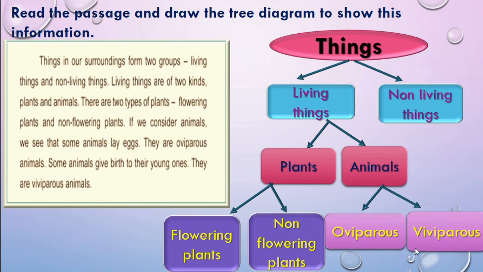Correct? Yes, dear children, like this you have to draw the tree diagram. It looks like a tree with different branches. With so many branches. Isn't it? So this is called a tree diagram.